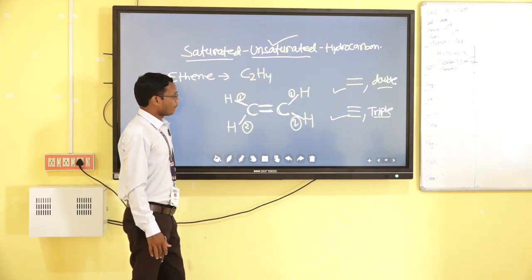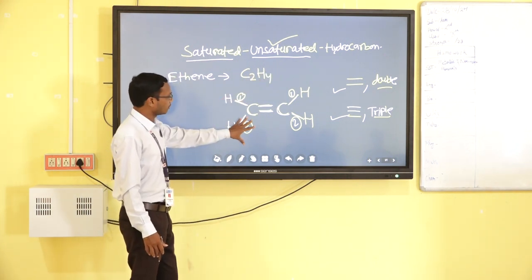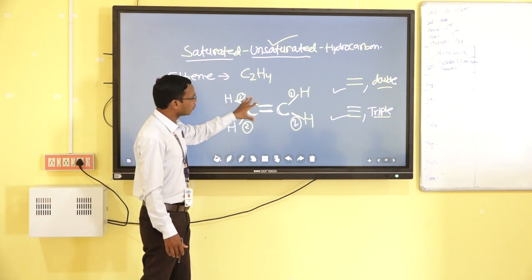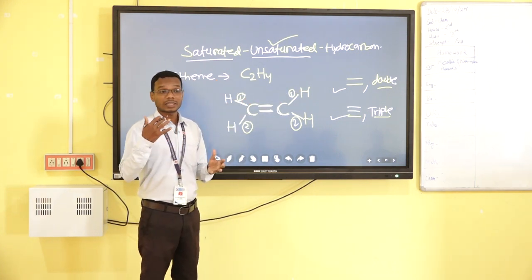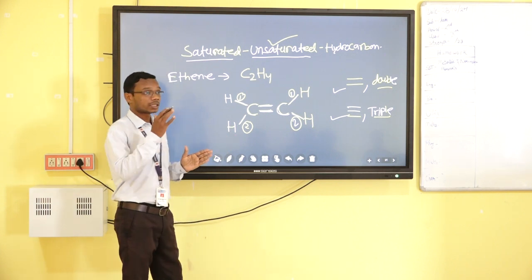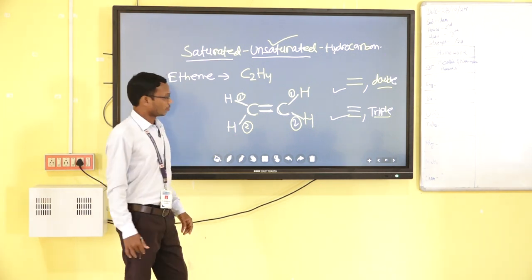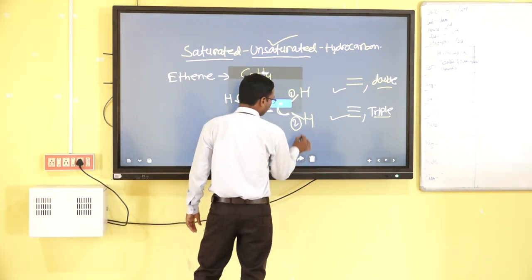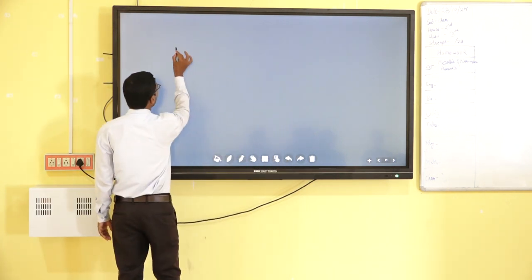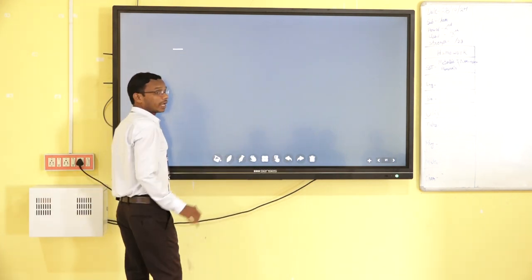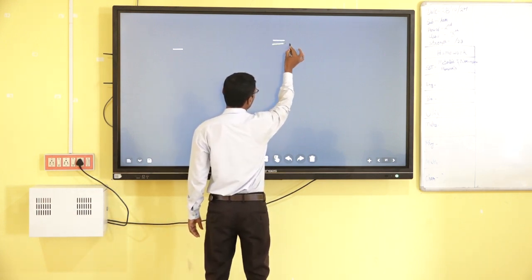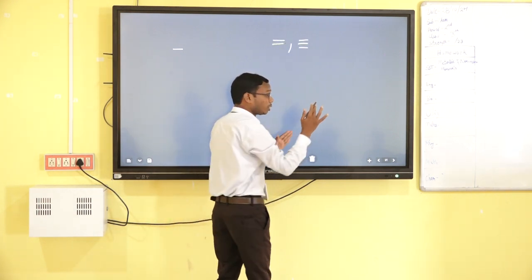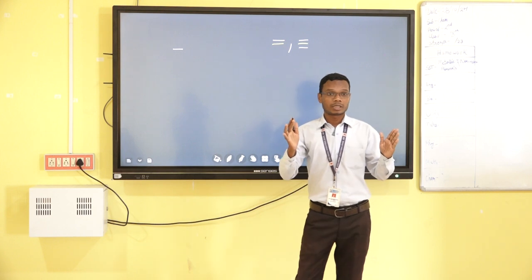Okay, but this is the theoretical concept, that is single bond, double bond, triple bond. But how can we differentiate between saturated and unsaturated? A saturated hydrocarbon always contains single bonds, and an unsaturated hydrocarbon contains a double bond or triple bond between the carbon atoms of the carbon chain.